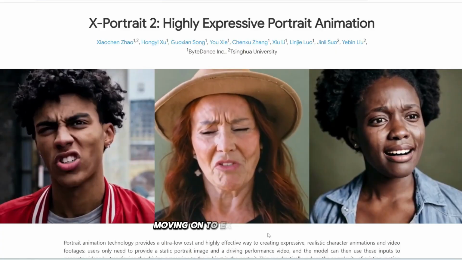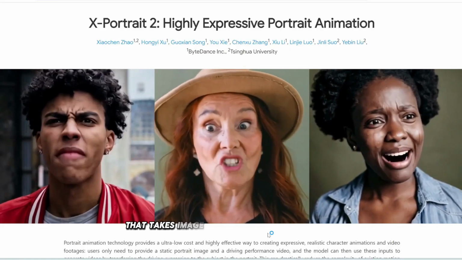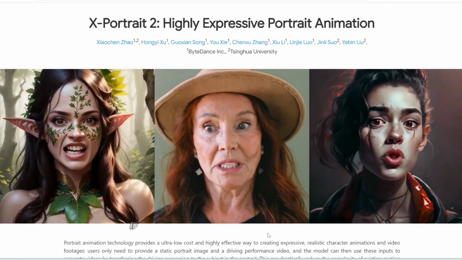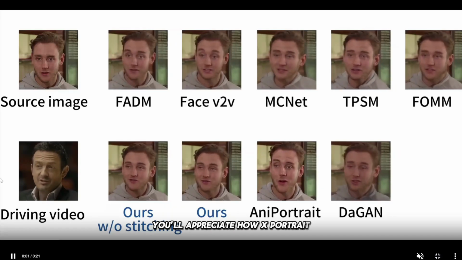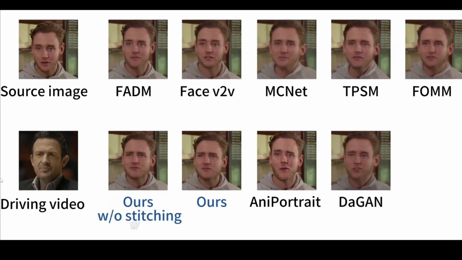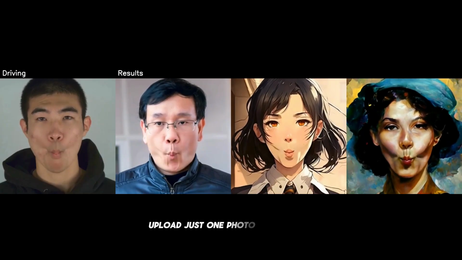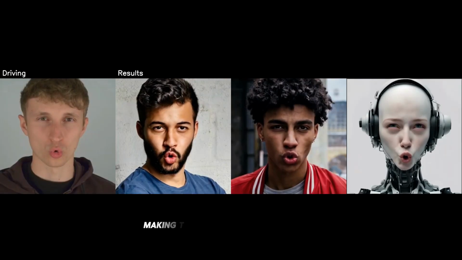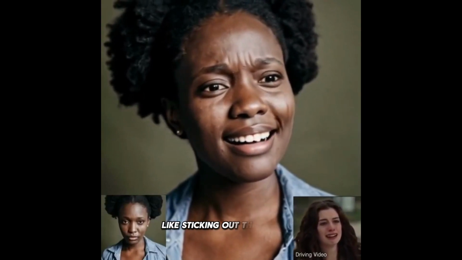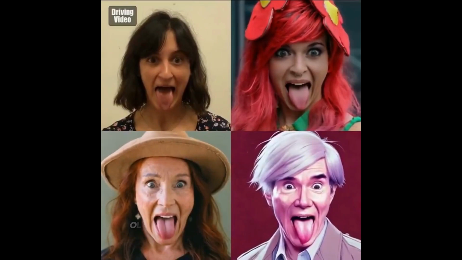Moving on to XPortrait 2 by BiteX, an advanced face animator that takes image animation to the next level. If you've ever used tools like Live Portrait, you'll appreciate how XPortrait 2 enhances the experience with more robust features and capabilities. Upload just one photo of a person and XPortrait 2 can animate their face, making them talk, change expressions, and even perform actions like sticking out their tongue.